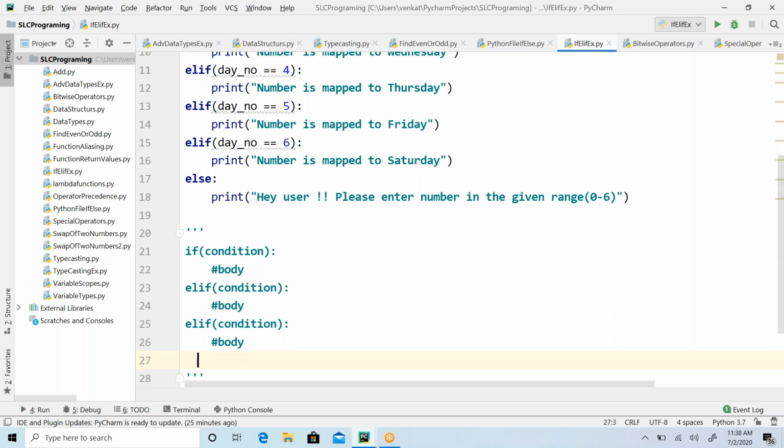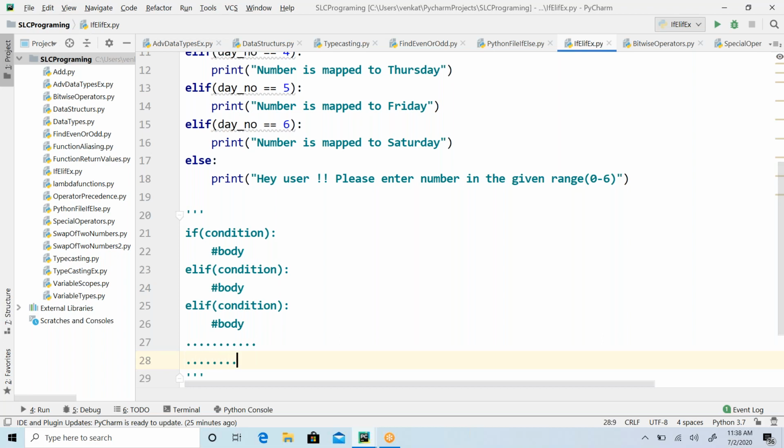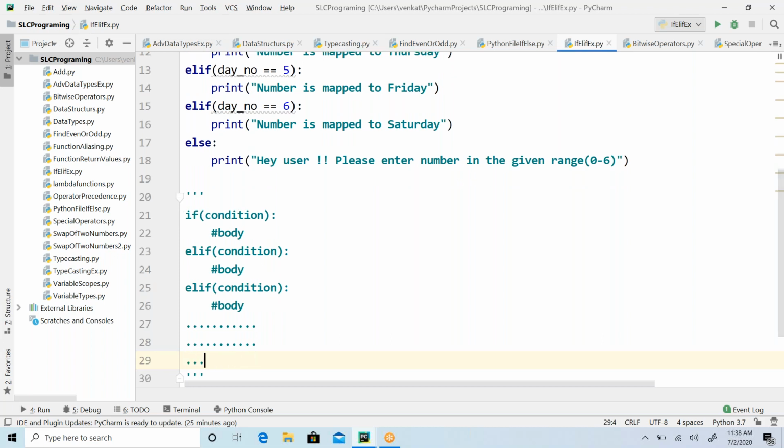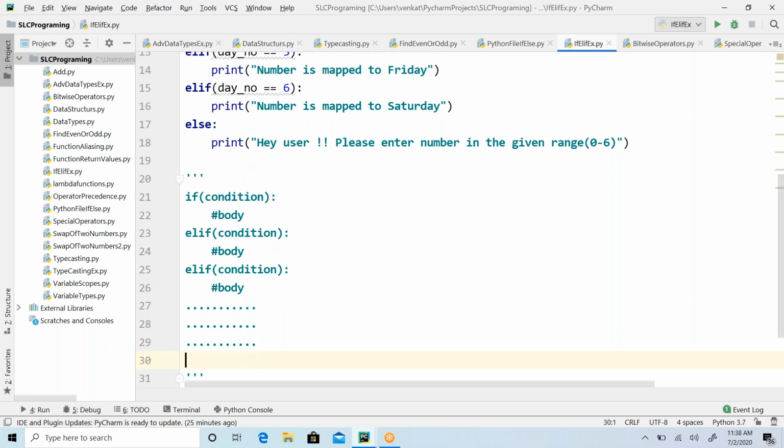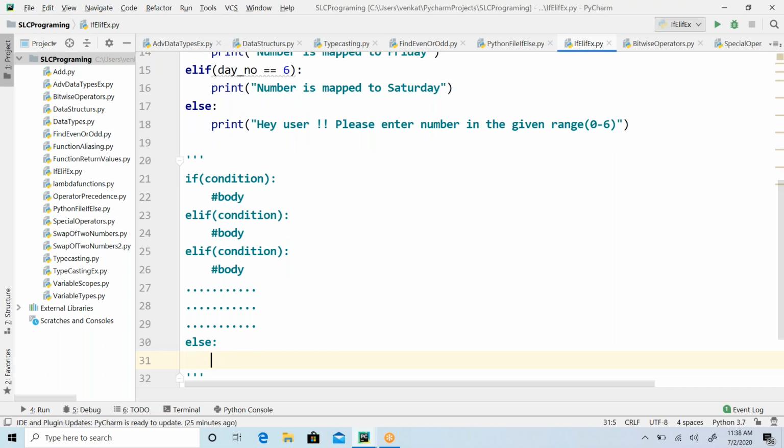How many elif? It depends on your requirement, on the logic. So in this case we have 6, but it can go like anything. And at last, when you're done with all options and only one is left out, in that case you just keep else, and body.